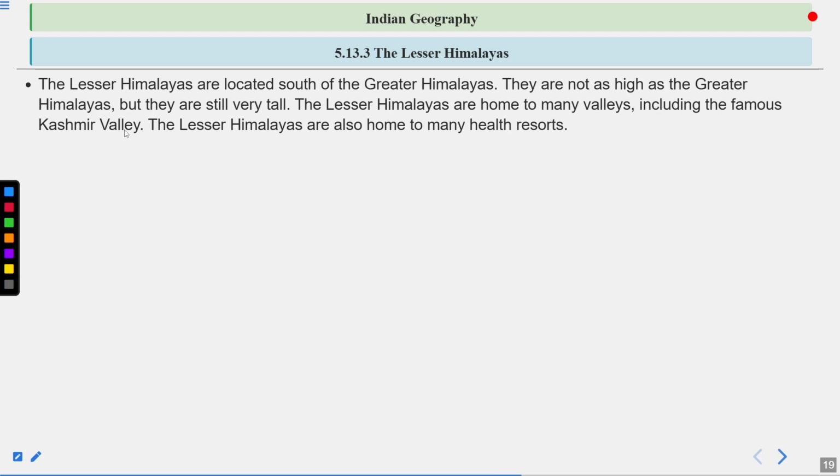The Lesser Himalayas are located south of the Greater Himalayas. They are not as high as the Greater Himalayas, but they are still very tall. The Lesser Himalayas are home to many valleys, including the famous Kashmir Valley. They are also home to many health resorts.